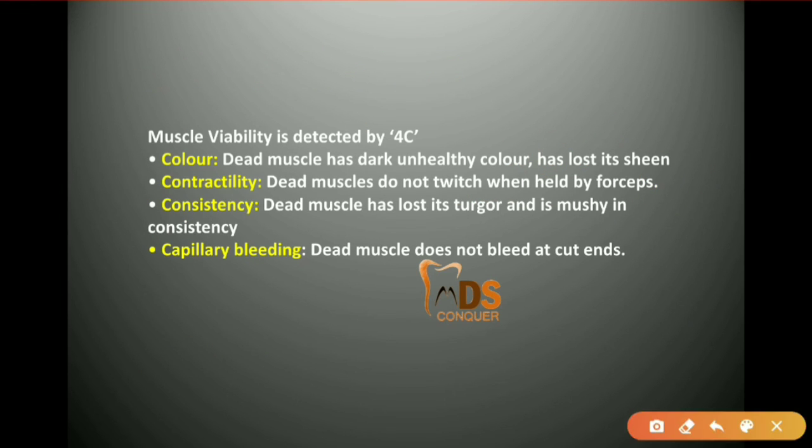Finally, muscle viability. This can be detected by the 4Cs. Remember these 4Cs: color, contractility, consistency, and capillary bleeding. Dead muscle has a dark, unhealthy color. Dead muscle will not twitch. And dead muscle has lost its turgor and will have a mushy consistency, and it will not bleed at the cut end. So these are the 4Cs you have to remember.